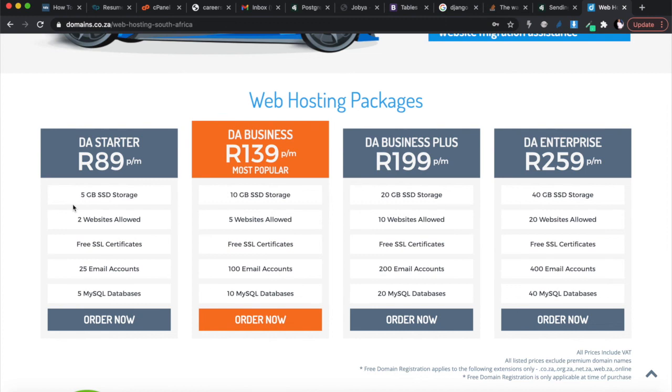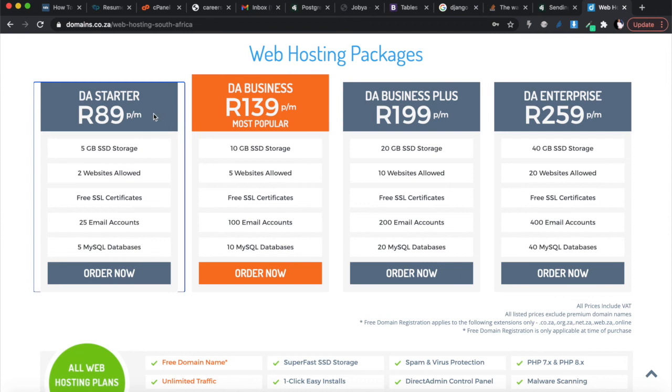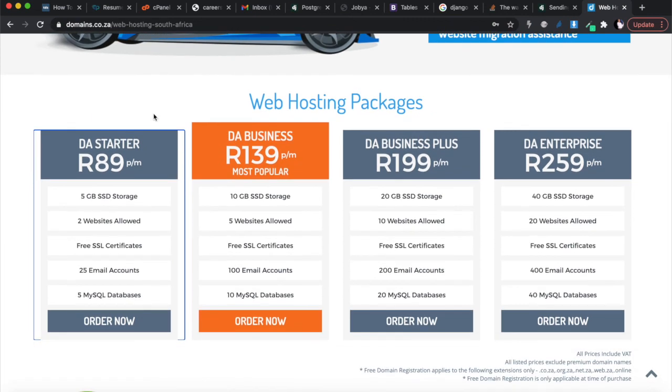We didn't get a package for 89 rands. We're hosting our website off a VPS from DigitalOcean, but we got our domain from domain.co.za and then we just added it to an existing hosting package. Sorry for that confusion. But either way, if you paid 89 rands a month, you could get a domain and a hosting package, and then the domain would be free. Otherwise, you have to pay for the domain separately, and I think that's what we did.